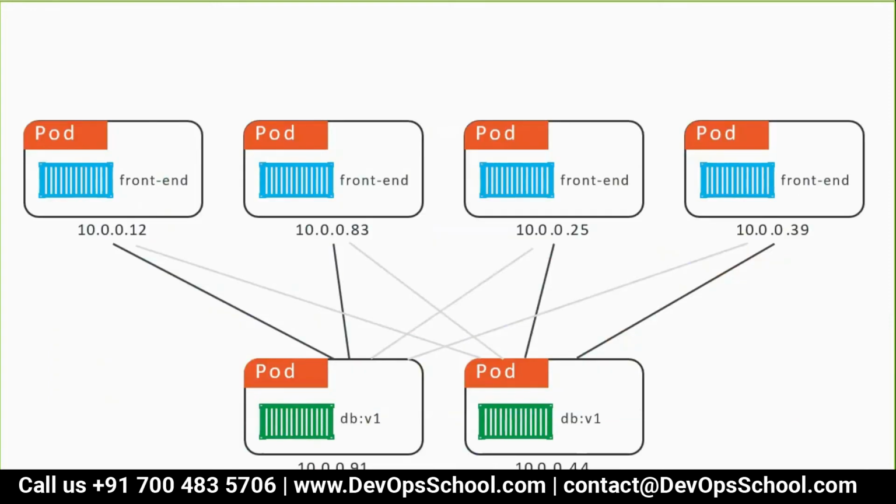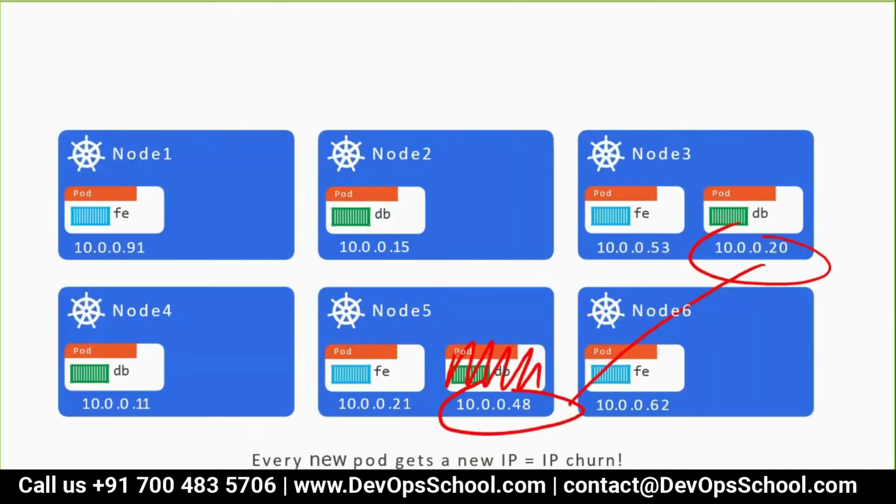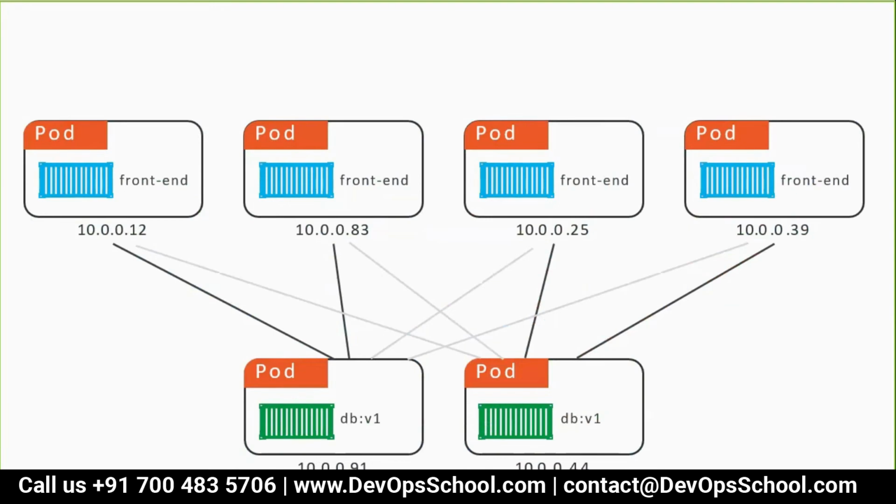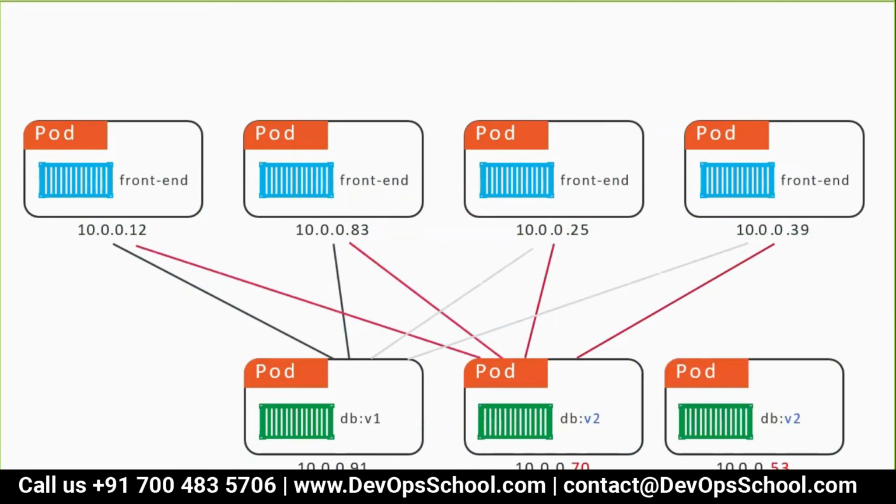Now the problem here is there are 4 front ends and 2 backends. Which front end will communicate to which backend? That is important. I'm only talking about the internal pod network, not the node network. Forget about the node network right now. Because it's working across multiple nodes, how will each pod communicate to the backend? Which one will talk to which one? There is no direction. Which front end will communicate with which backend?